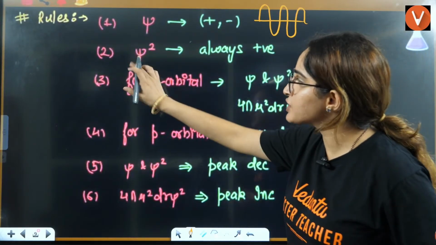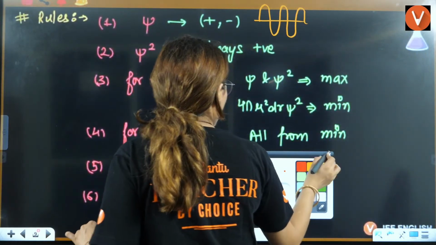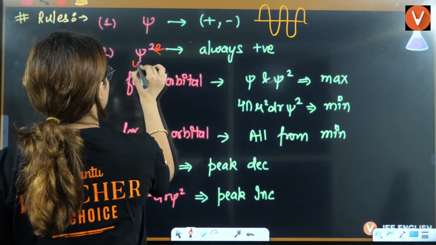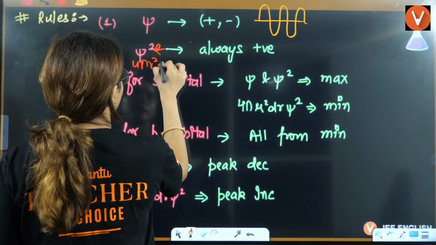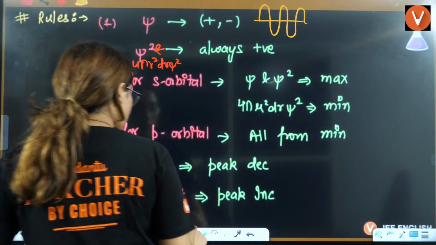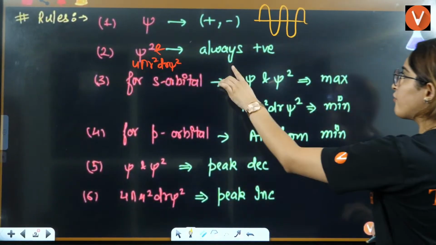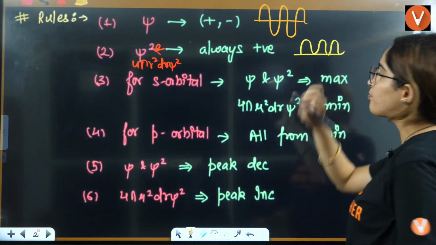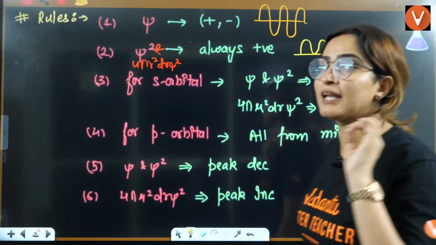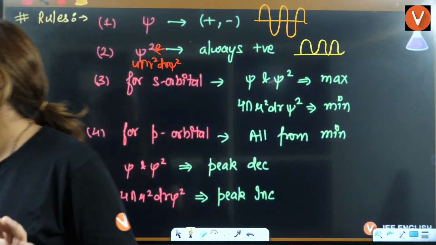But for psi square and 4 pi r square dr psi square, you will have always positive. That means it will always lie on the positive side. It will never lie on the negative side, right?